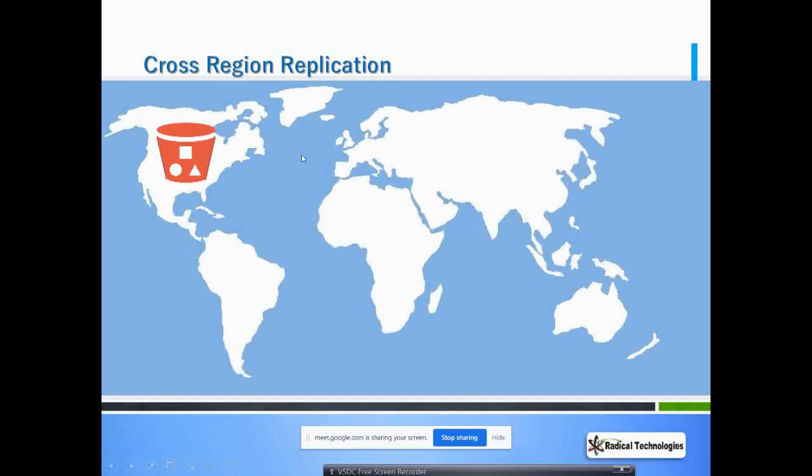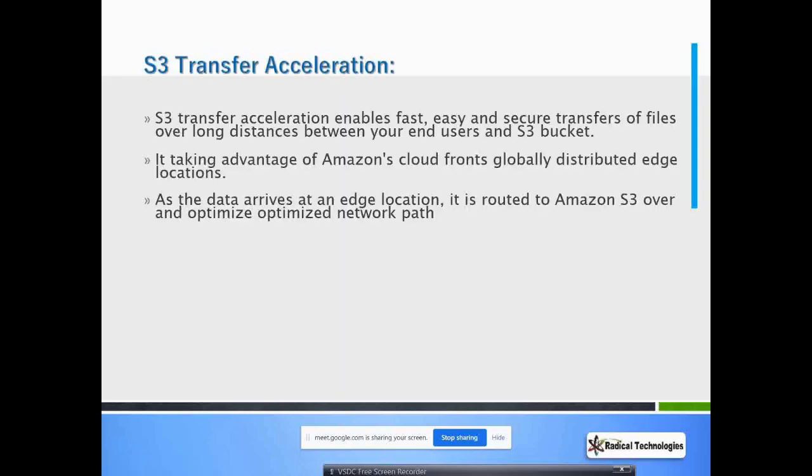So your transfer will take time to upload your file to the Virginia region. If it's in the Mumbai region, it will be very fast. So for that also Amazon has thought about it and given you a feature called S3 transfer acceleration.